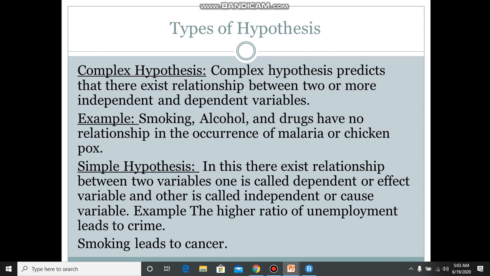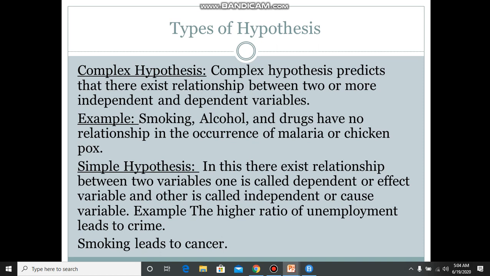The other is the independent or cause variable. For example, a higher ratio of unemployment leads to crime. Because of unemployment, the crime rate will increase. In short, unemployment has an effect on the crime rate.